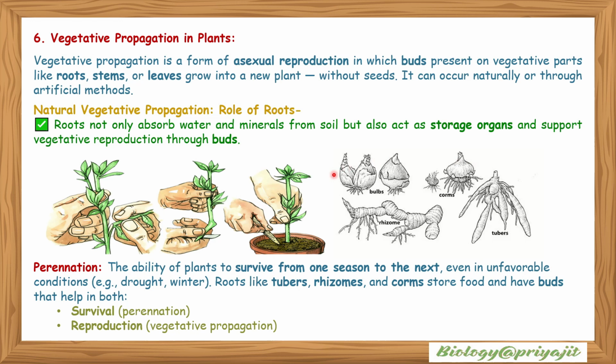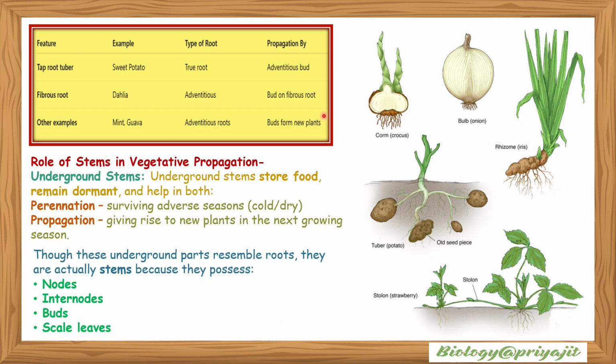This is another type of vegetative reproduction. Perennation is the ability of plants to survive from one generation to the next even in unfavorable conditions like drought, winter, etc. In this case, roots like tubers, rhizomes and corms store food and have buds that help in both survival, that is perennation, and reproduction, that is vegetative propagation. This is the table showing different types of vegetative propagation found in taproot, tuber, fibrous root, or other examples like mint and guava, and they use the type of root like true root or adventitious root, and propagate by their adventitious buds or buds on fibrous root or buds from new plants.